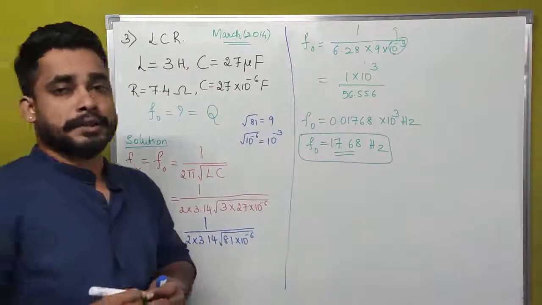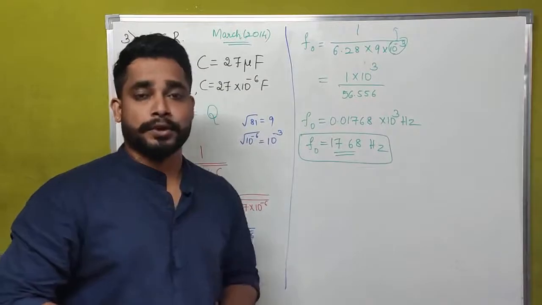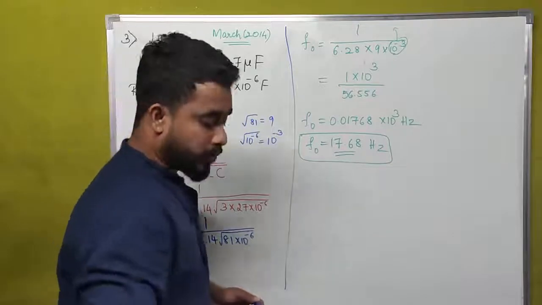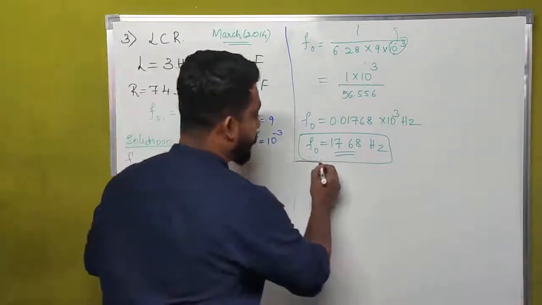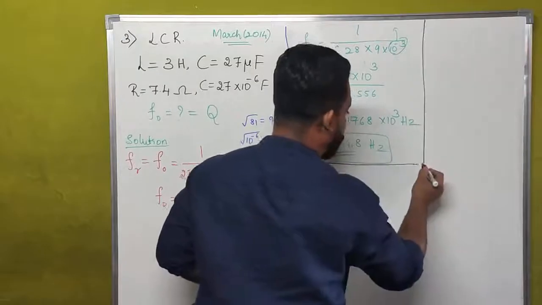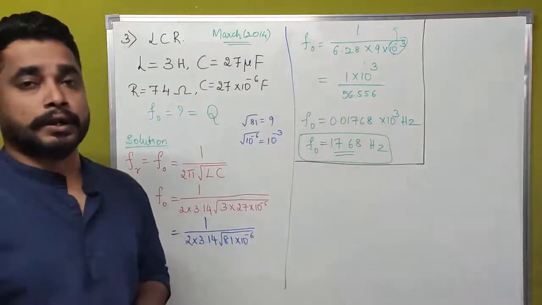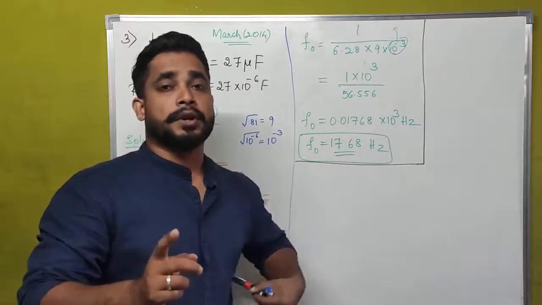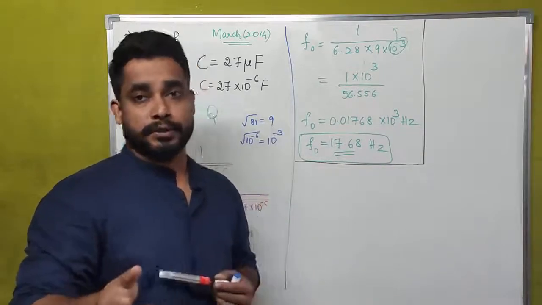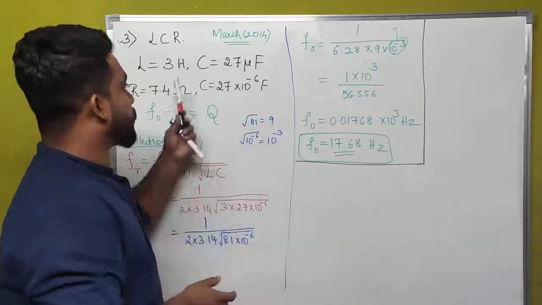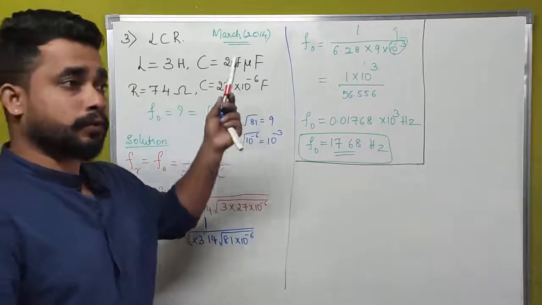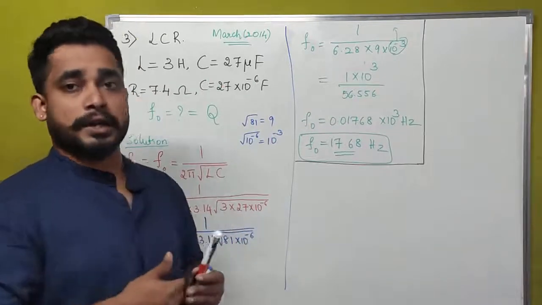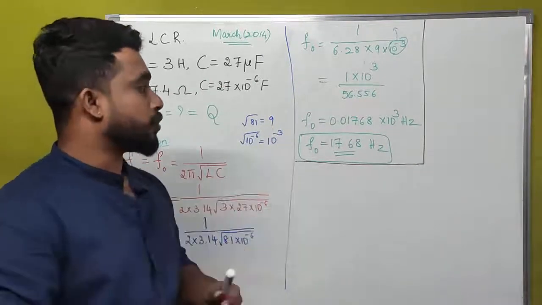Resonant frequency of a series LCR circuit is equal to 17.68 hertz. Next, we have to find out another value, that is quality factor or Q factor of the equation. What is the expression for Q factor of a series LCR circuit? We know two expressions. One is the ratio of resonant frequency to the bandwidth. But here we don't know the value of bandwidth, because to calculate it we should know the value of lower cutoff frequency and higher cutoff frequency. But we don't know both the values.